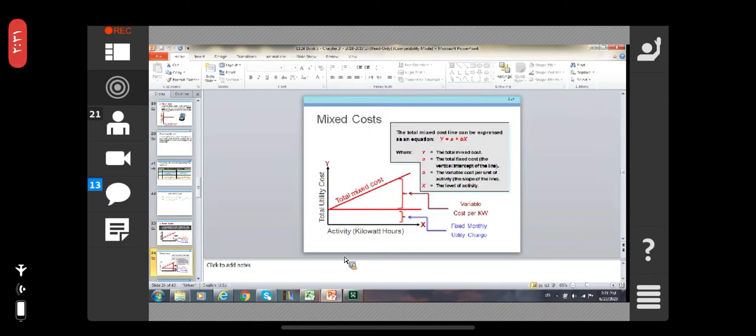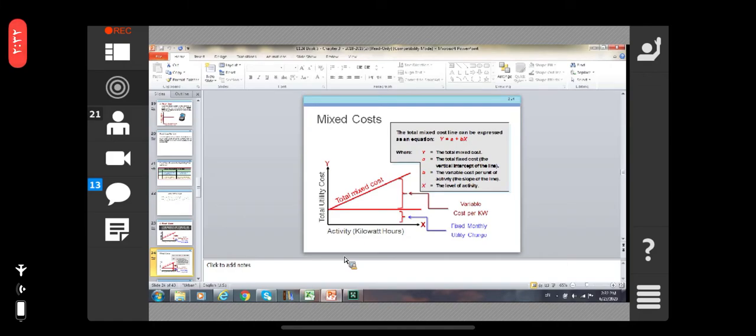The mixed cost contains both the variable and the fixed cost elements. The total mixed cost line can be expressed as an equation: Y is equal to A plus BX, where Y is the total mixed cost, A is the total fixed cost, the vertical intercept of the line, B is the variable cost per unit of activity, the slope of the line, and X is the level of activity.